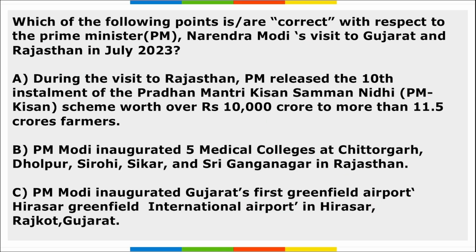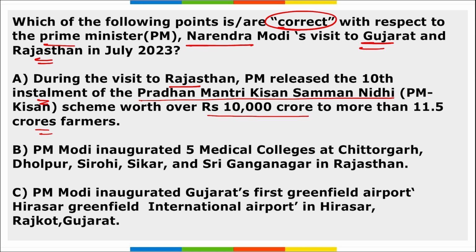Right? Next, which among the following are correct with respect to Prime Minister Narendra Modi's visit to Gujarat and Rajasthan? If we look at the options A, B, C, remember during the visit to Rajasthan, PM released the 10th installment of Pradhan Mantri Kisan Samman Nidhi scheme worth over 10,000 crore to more than 11.5 crore farmers. So is option A correct here?